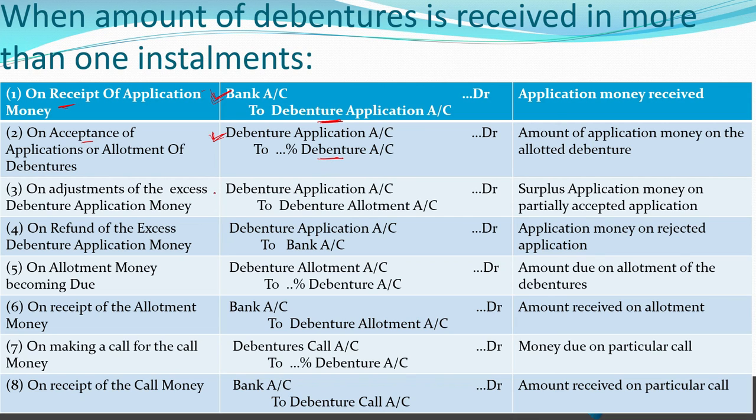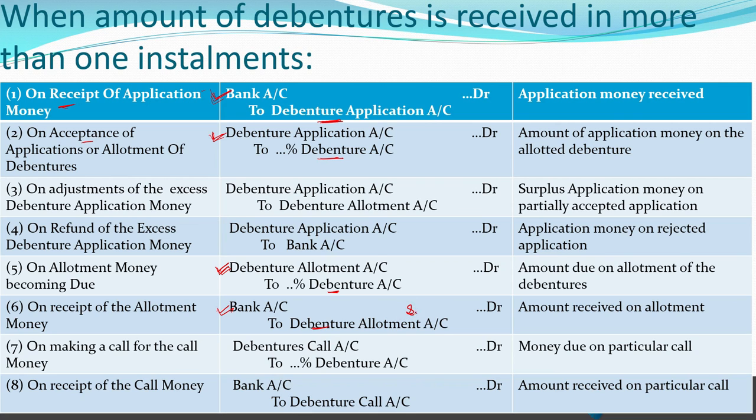Next to that, you have to make the due and receipt entry for allotment. So your entry will be debenture allotment account to debenture account for making the amount of allotment due. And when the allotment money will be received, the entry will be bank to debenture allotment. It goes the same as what happens in shares.